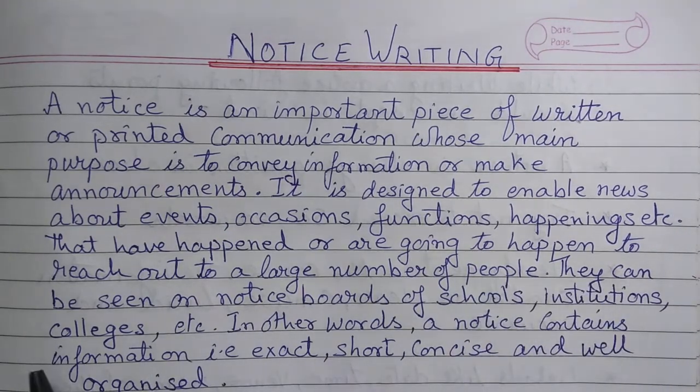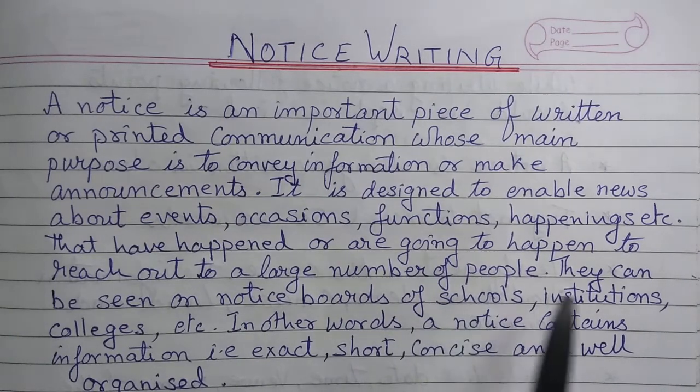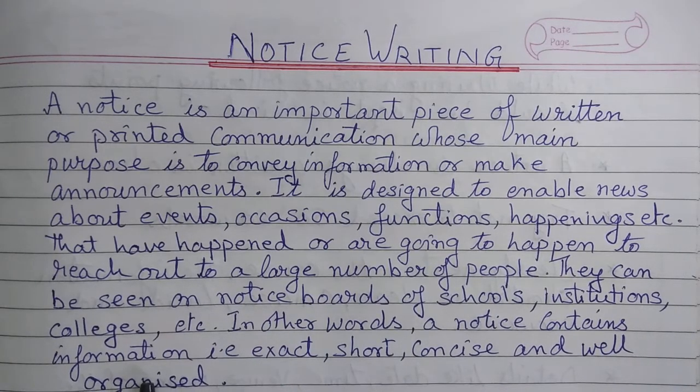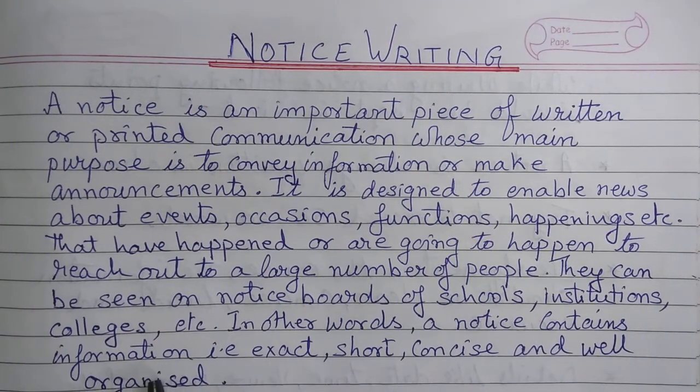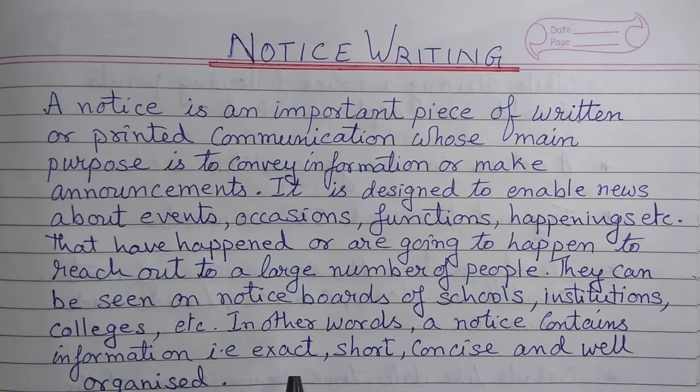Okay, they can be seen on notice boards of schools. That's what I told you, isn't it? They can be seen on notice boards of schools, institutions, colleges, etc. In other words, a notice contains information. Means what? The notice contains exact information, correct information.